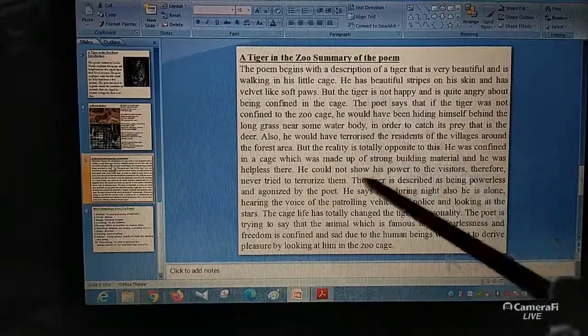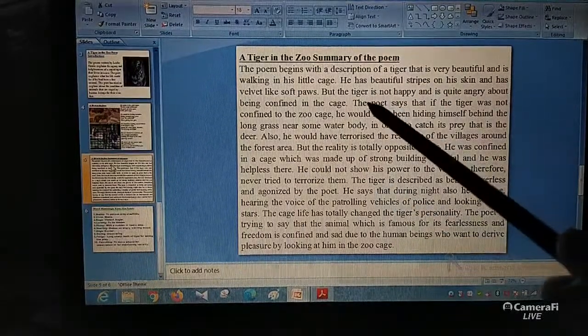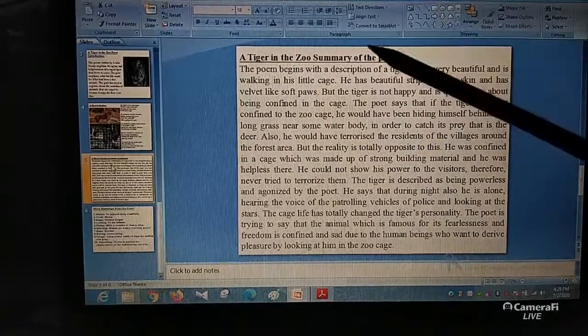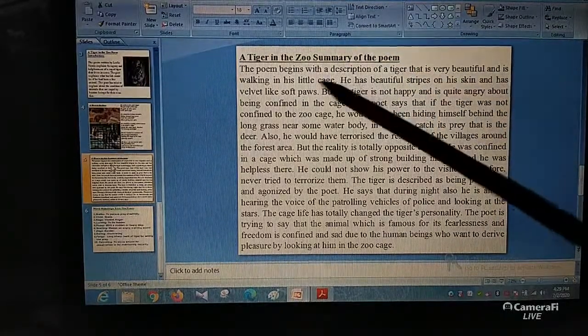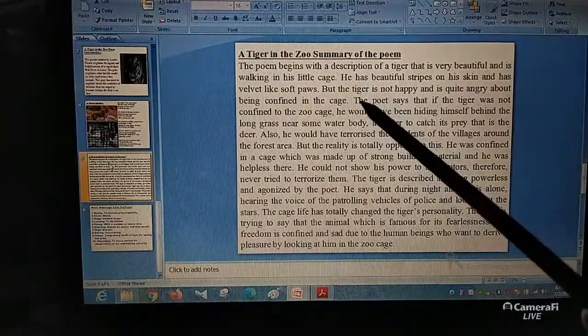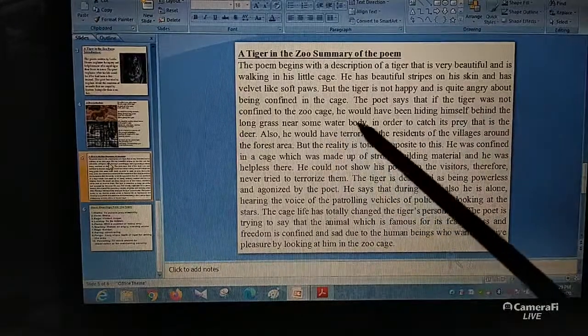So read the summary of the poem also. The summary of the poem will also help you to give a lot of question answers. And the questions that I told you, actually of 2 marks, I also showed you the lines from which the questions can come. Okay. But the tiger is not happy and is quite angry about being confined in the cage.